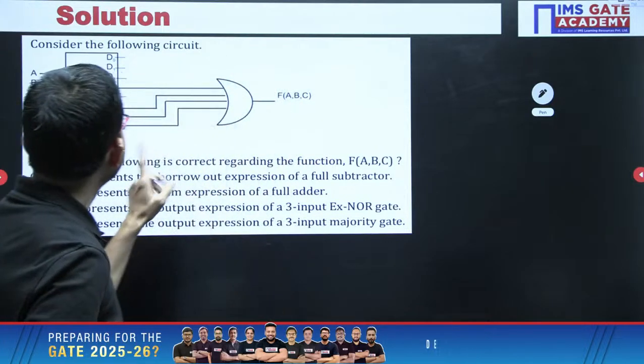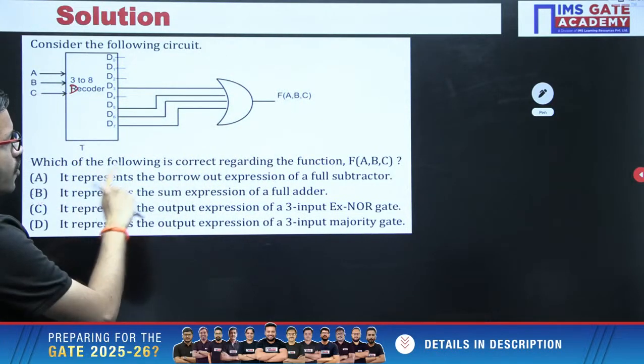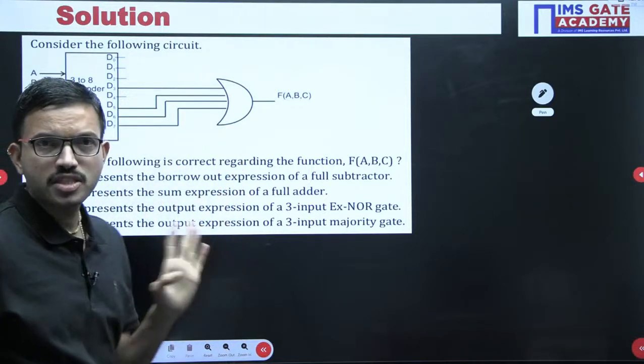This question is MCQ only: which of the following is correct regarding the Boolean function? This is not MSQ.